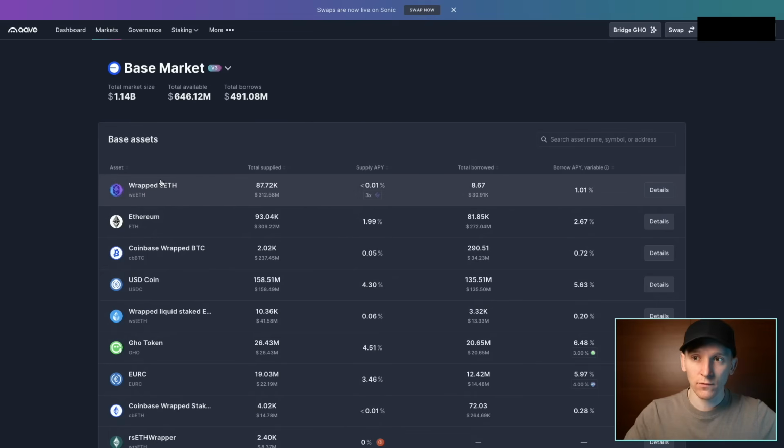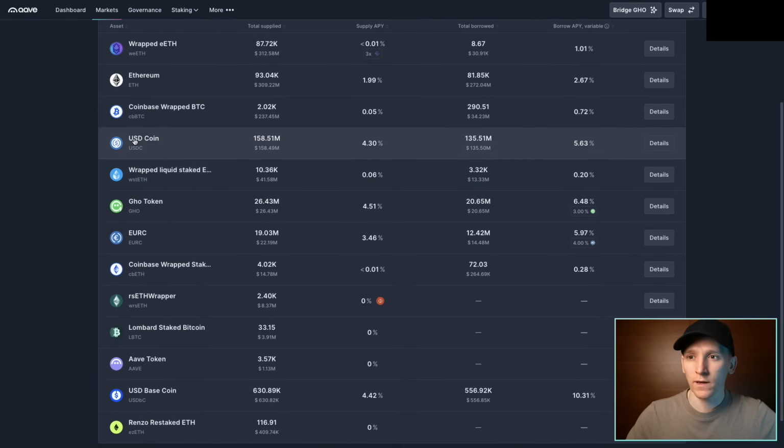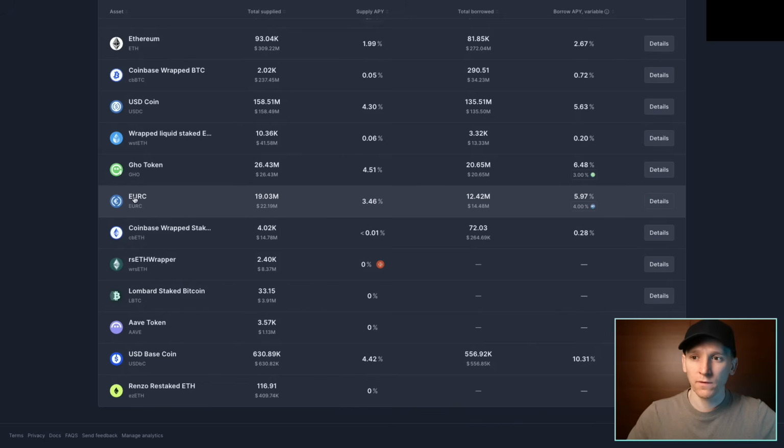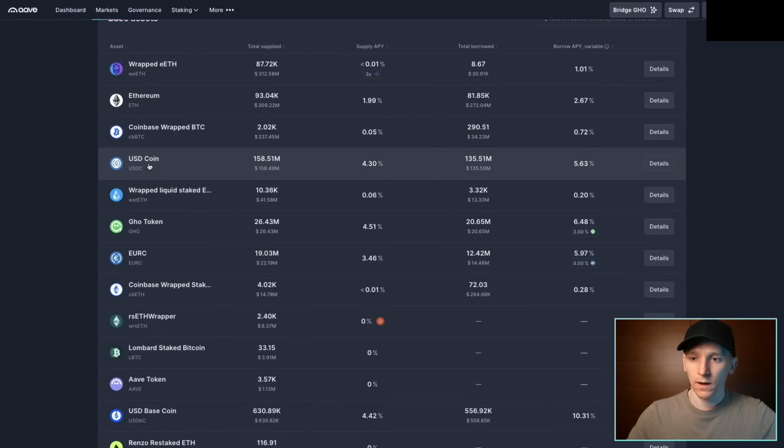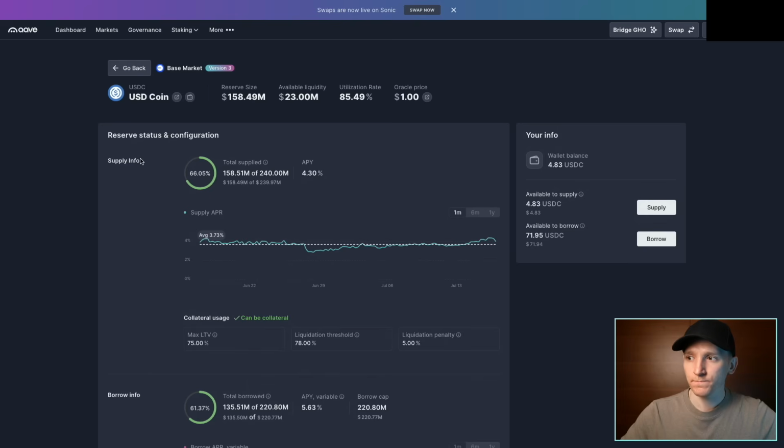And because I have collateral on the system now, I can borrow against it. Now on the base market, we can borrow USDC, USD Coin, so US dollar stablecoin. There's also EURC if you want to borrow euros against it as well. The reason being is that once you have this in your crypto wallet, you can send the asset over to your centralized exchange and cash out into fiat currency. So you can do that with EURC, you can do that with USD Coin. So let's do USD Coin, we're going to borrow.